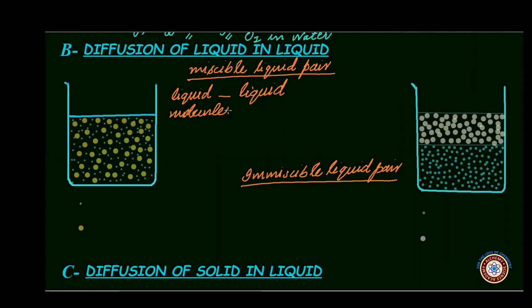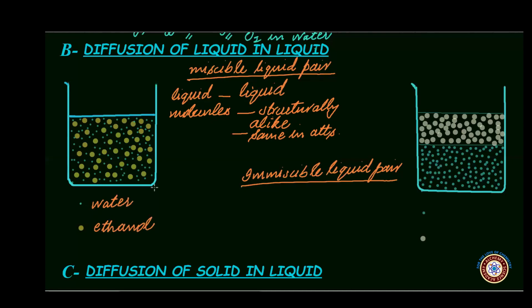If the molecules of both the liquids are structurally alike, and number two, they resemble in attractions, then the molecules of such liquids spread into one another and form a homogeneous mixture. For example, this is a homogeneous mixture of water and ethanol. These are ethanol molecules and these are water molecules. Since both ethanol and water molecules are polar, they are structurally alike and they resemble regarding their intermolecular attractions. Therefore, they are miscible and diffuse into one another.